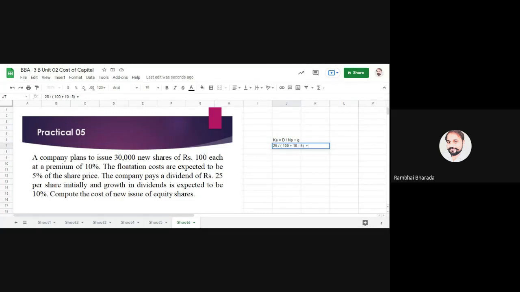How many percentage? Growth rate, how many percentage? 10%. Okay, see the last line. The growth is expected to be 10%. So it looks like this: 25 divided by 105 plus 0.10. Now do the division. 25 divided by 105.